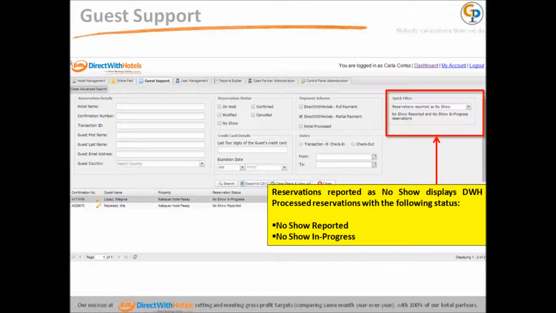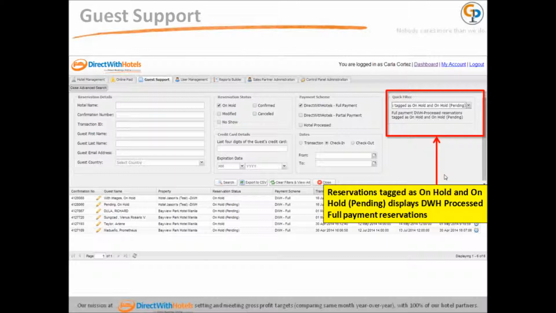Reservations reported as no-shows are DWH process reservations with the following status: no-show reported, no-show in progress. Reservations tagged as on hold and on hold pending displays DWH processed full payment reservations.